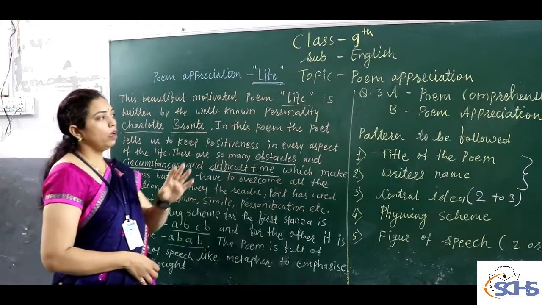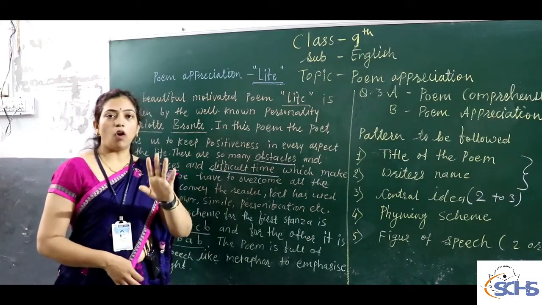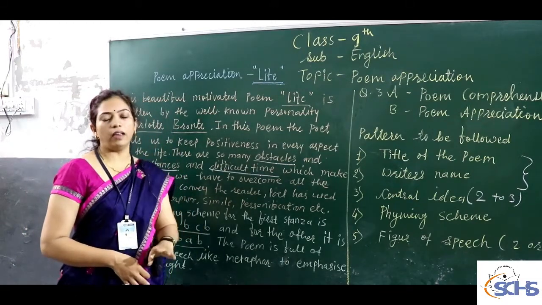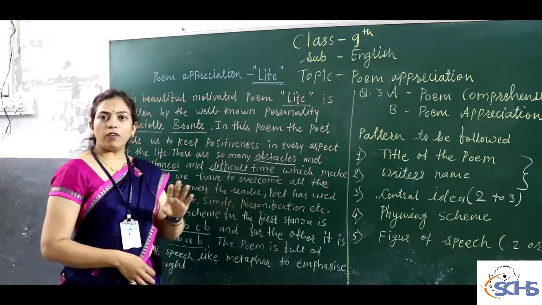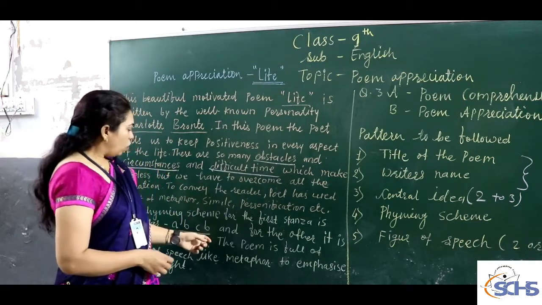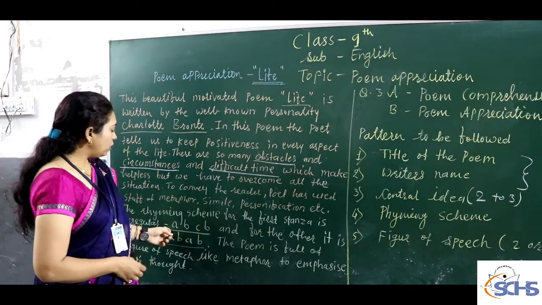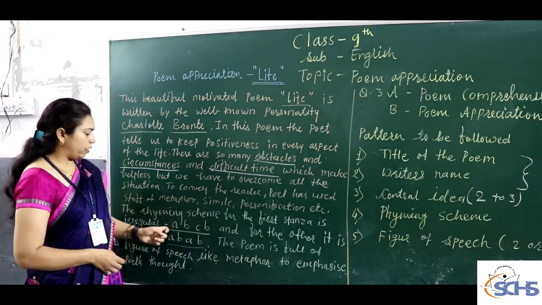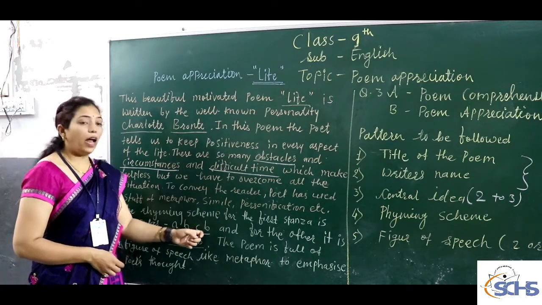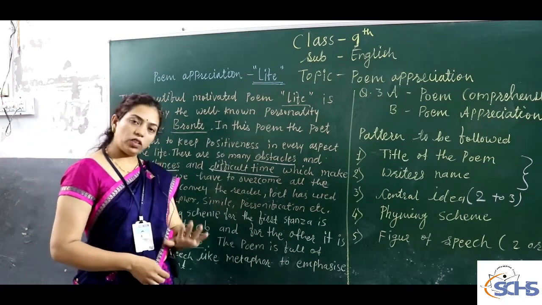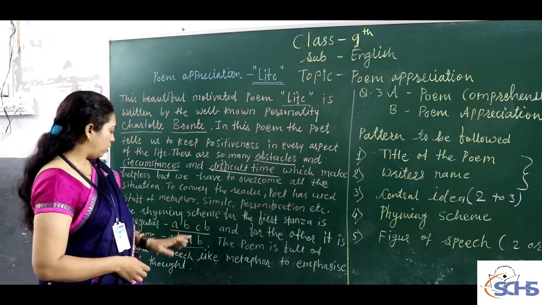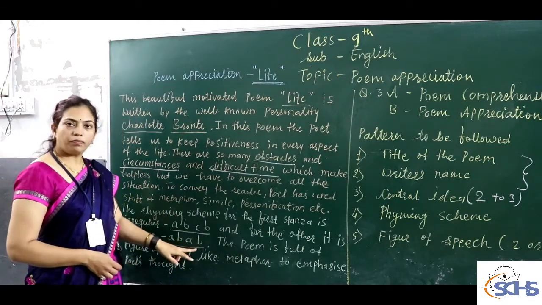Why I have written like this? Because poem has 6 stanzas of 4 lines, and each 4 lines have different pattern. So out of the 6 stanzas, the first stanza is different with irregular pattern A B C B, and the rest of all 5 stanzas are having the same pattern A B A B.